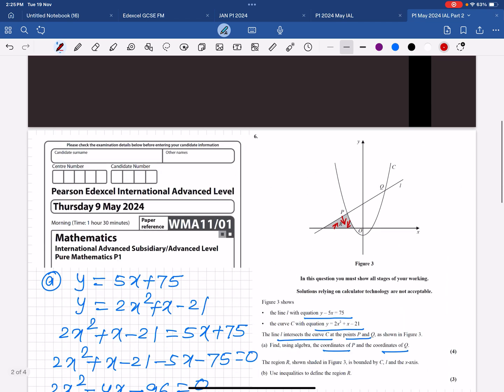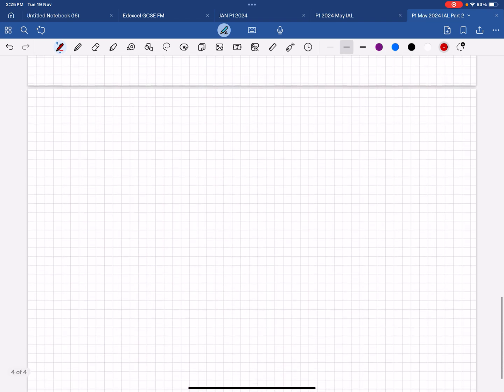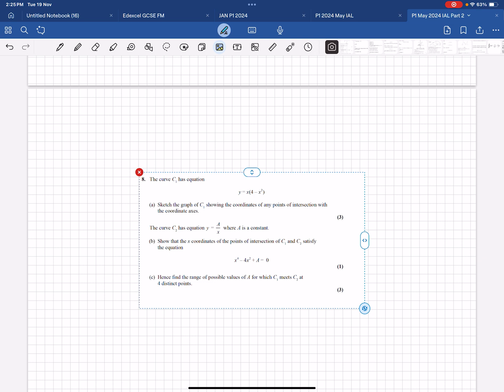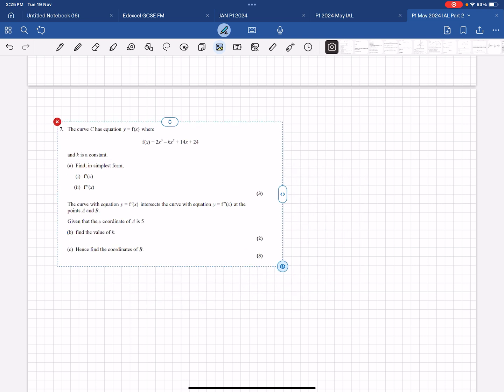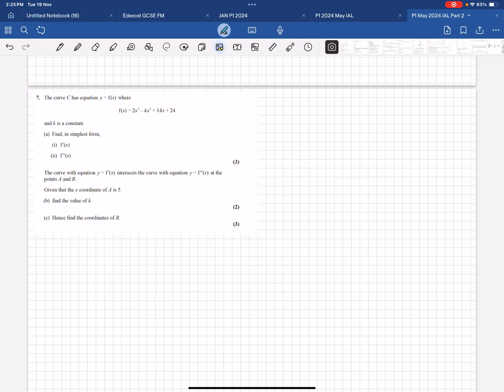Now question number 6 is finished. Now question number 7. Question 7: one of the functions given, f(x) is 2x cubed minus kx squared plus 14x plus 24, and k is a constant. Find in simplest form f dash x. F dash means you have to find the differentiation.